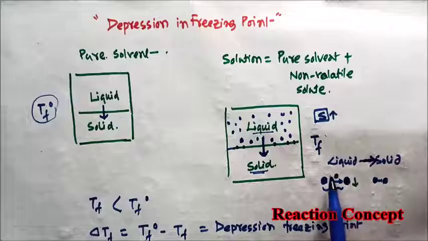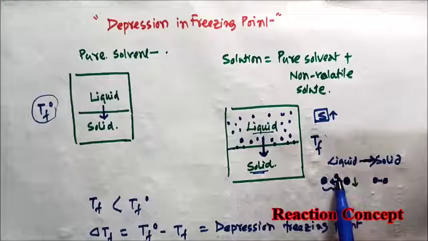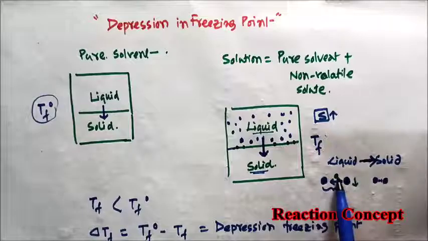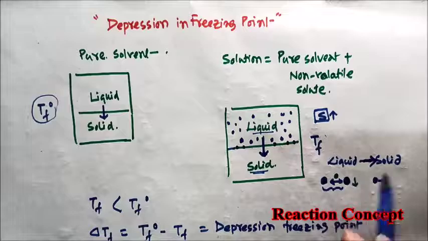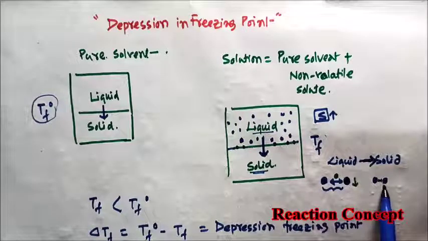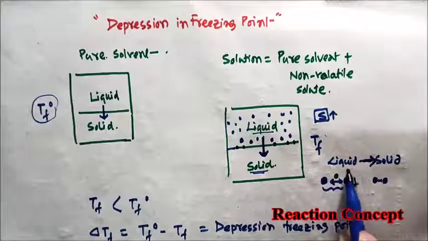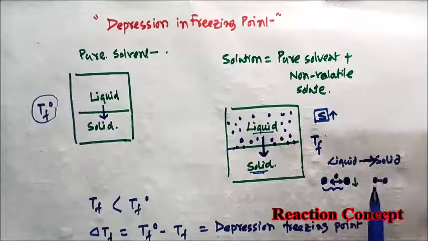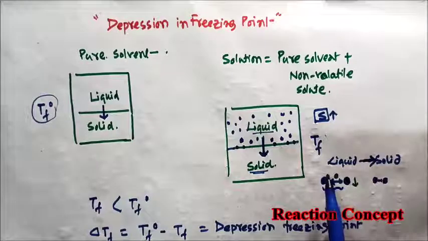But when we dissolve solute molecules here, the randomness increases. Because of this randomness, these two molecules cannot come close together and cannot bind by an intermolecular force of attraction, and cannot form the solid state. So if we try to freeze this substance from liquid state to solid state, we have to lower the temperature to a greater extent.